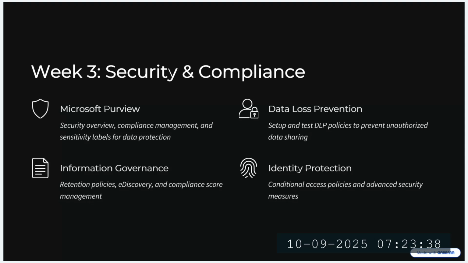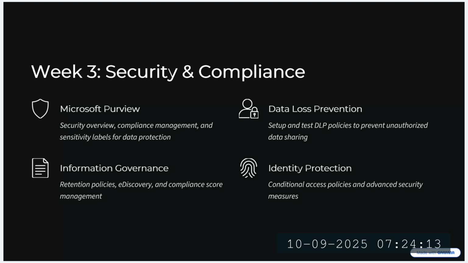One of the most commonly used DLP, which is data loss prevention, is the prevention of spread of credit card information. When we have this policy in place, let's suppose an end user is trying to send an email which has credit card information, it is automatically going to block that email, and the user would get a message that this activity is blocked because of the data loss prevention policy.